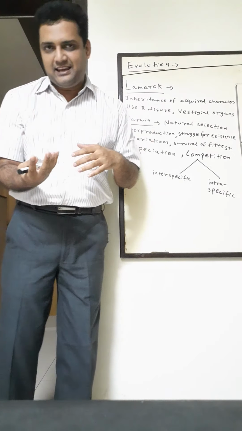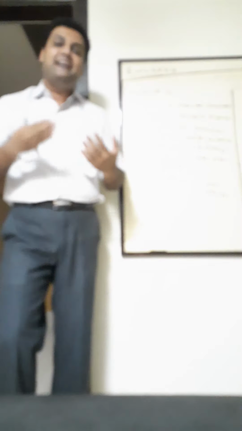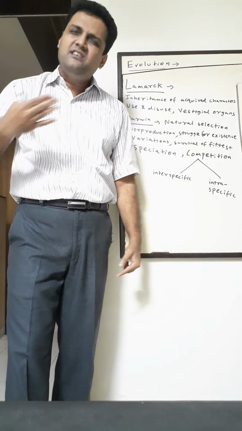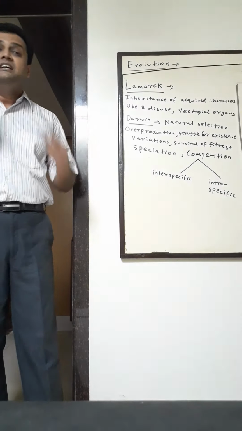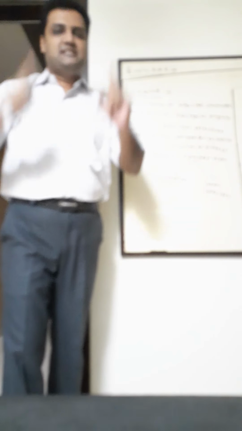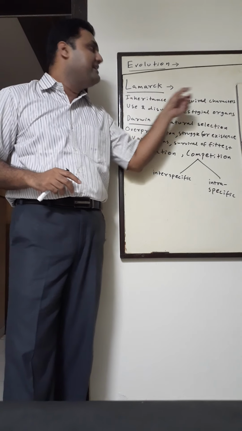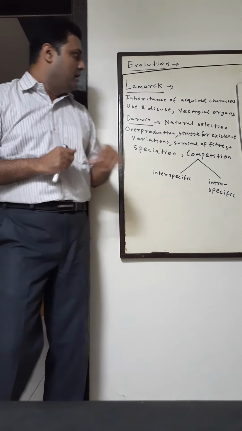Now this is his theory. It might sound funny to you, but he said that every generation the giraffe started stretching, and years later the giraffe's neck increased in length. Okay, so according to Lamarck, this is an example of inheritance of acquired characters.